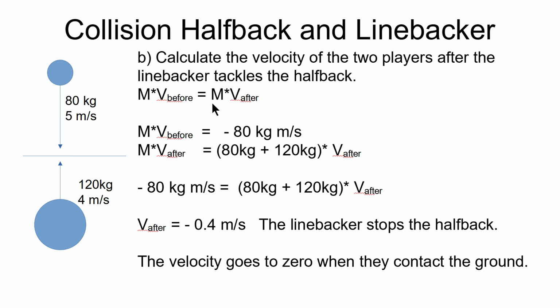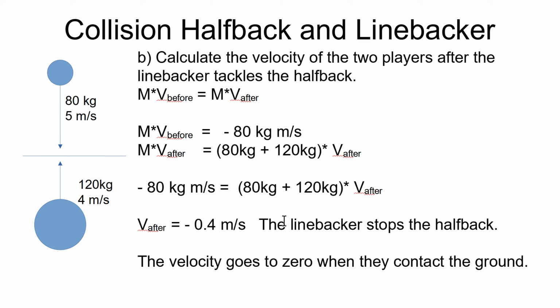Conservation of momentum. We've worked out the calculation of how much momentum there is before the collision, minus 80 kilogram meters per second. Our expression for momentum after the collision has an unknown in it, the velocity after. That's what we're seeking to find. So we could equate these two. mv before is equal to mv after. So minus 80 kilogram meters per second is equal to 80 plus 120 in parentheses times velocity after. You might want to pause here, pull out your calculator and do this. We're taking minus 80 divided by 200. I came up with minus 0.4 meters per second.